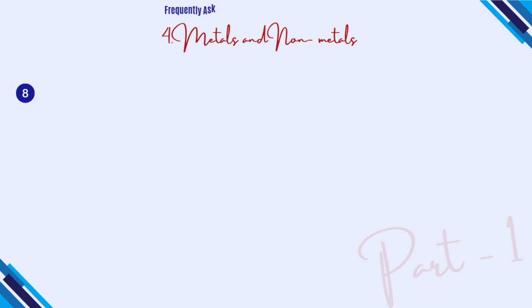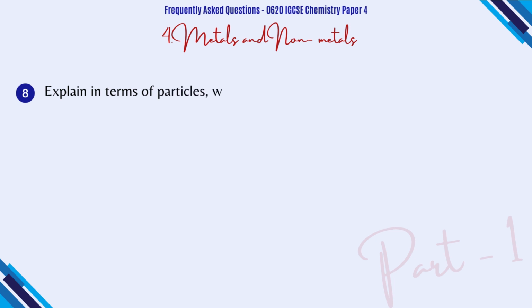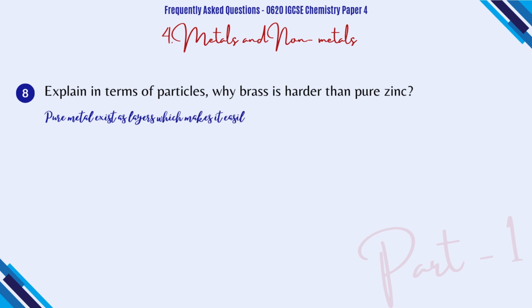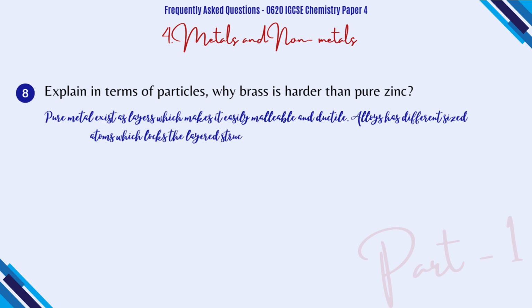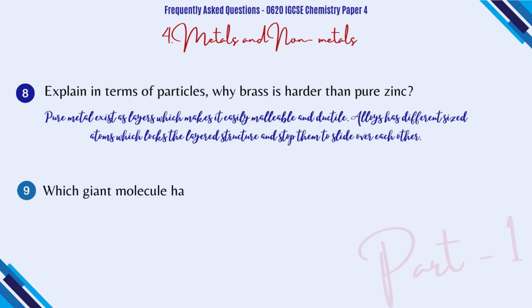Then we have question number 8. Explain in terms of particles why brass is harder than pure zinc. As we know that brass is an alloy and pure zinc is softer as compared to the alloy, because pure metals exist in layers that makes it easy to be malleable and ductile. The layers can easily slide over each other. While in alloys, there are different sized atoms which lock or jam the layer structure and stop the layers from sliding over each other.